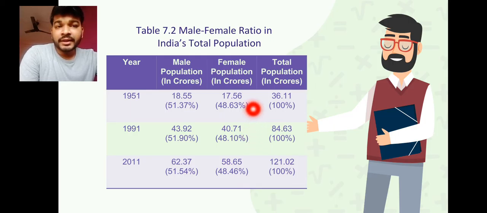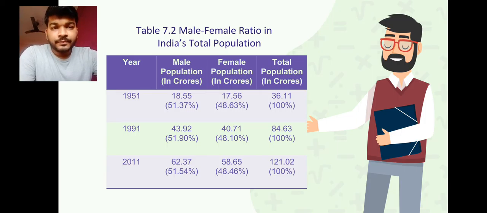So here also you find that there is a reduction of 0.53 percentage of female over a time of 40 years, or we can say 4 decades. So we get to know that the population has been increasing, both in male and female. Though both are increasing, percentage wise male were more than the female.